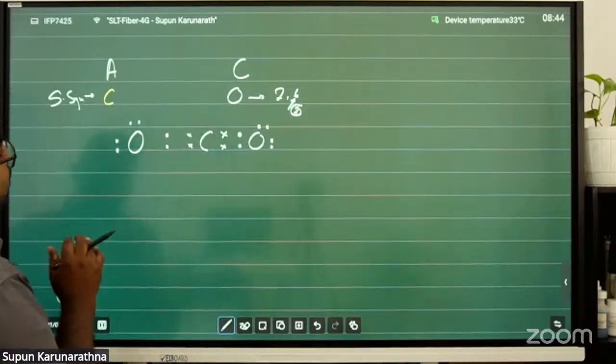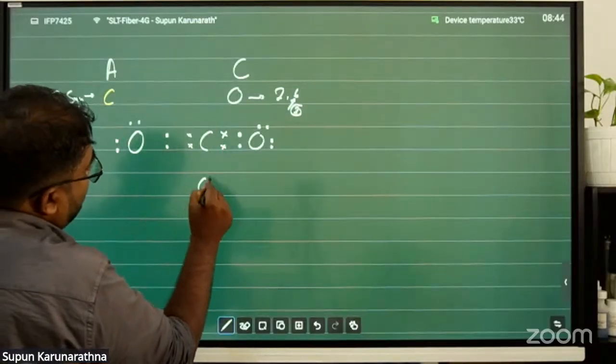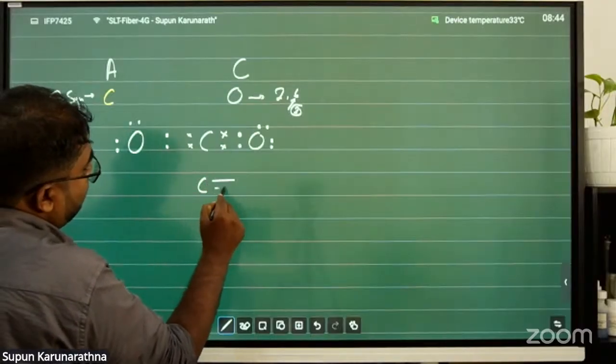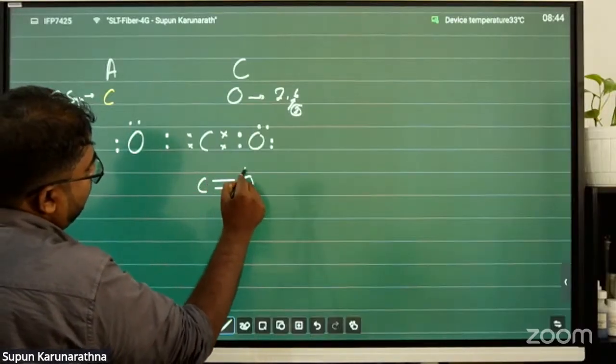Using this dot cross diagram, we can represent the Lewis structure. The bond pairs we can represent by a small dash.